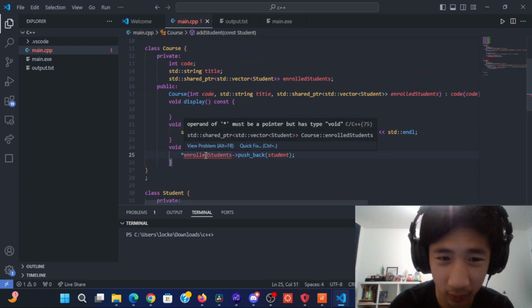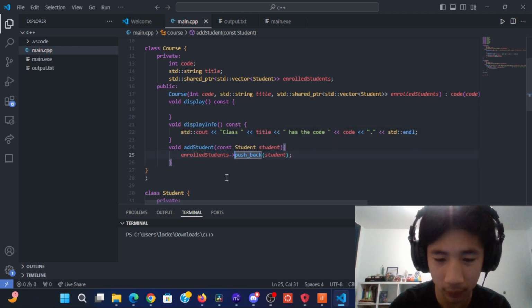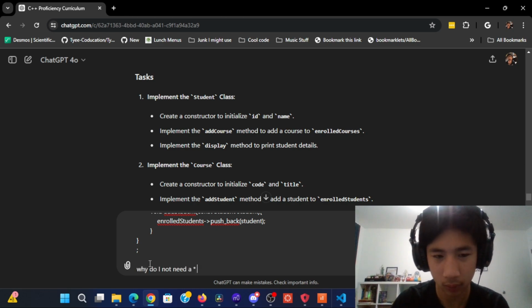Operand of star must be a pointer but has type void. Okay, when I got rid of the star, it started working. Let's use push. Okay, I should ask about that, because maybe something I really need to do is start asking more questions, because the more I ask, the more I guess I'll actually understand what's happening.